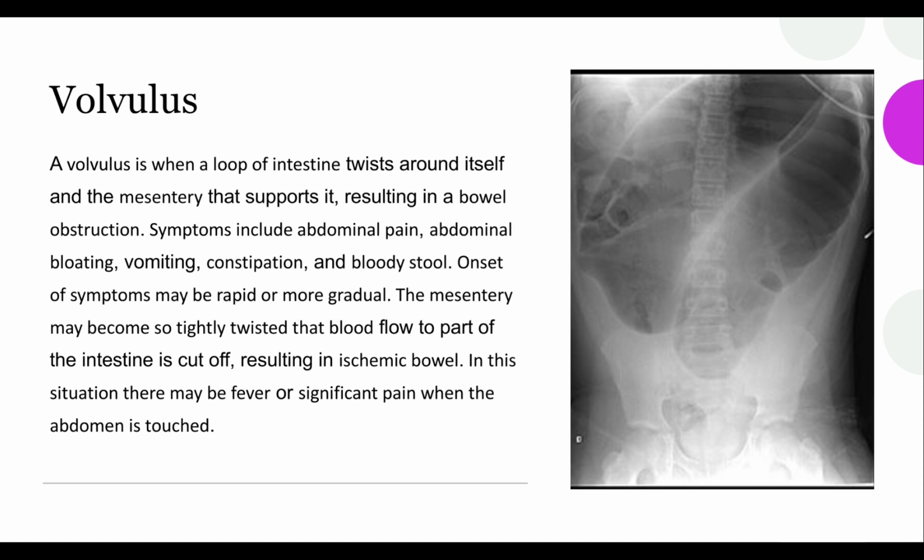A volvulus is when a loop of intestine twists around itself in the mesentery that supports it, resulting in a bowel obstruction. Symptoms include abdominal pain, abdominal bloating, vomiting, constipation, and bloody stool. Onset of symptoms may be rapid or more gradual. The mesentery may become so tightly twisted that blood flow to part of the intestine is cut off, resulting in ischemic bowel. In this situation, there may be fever or significant pain when the abdomen is touched.